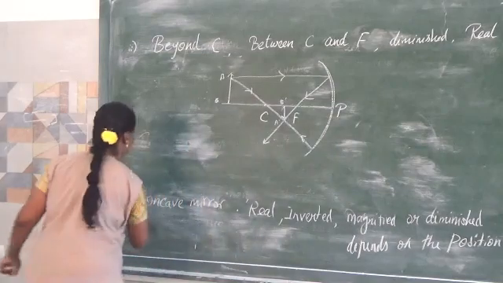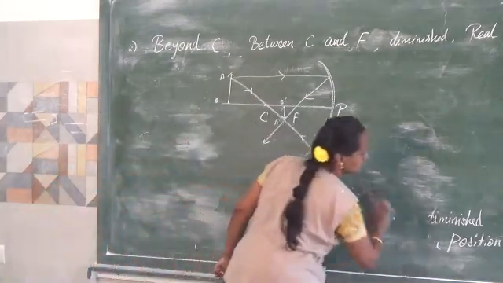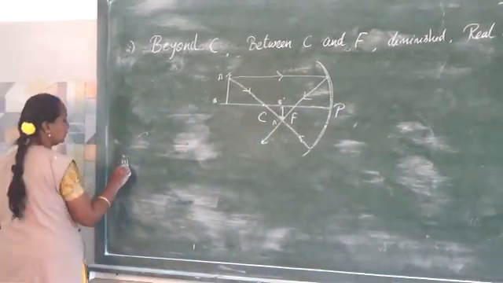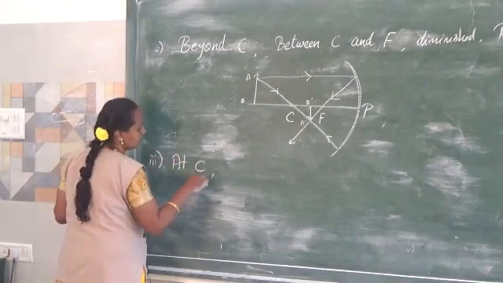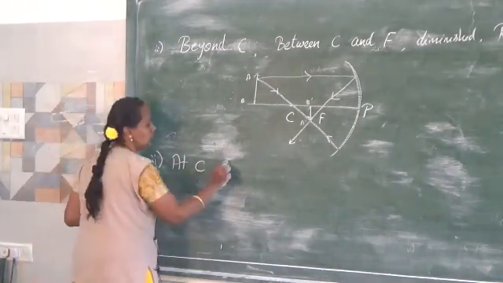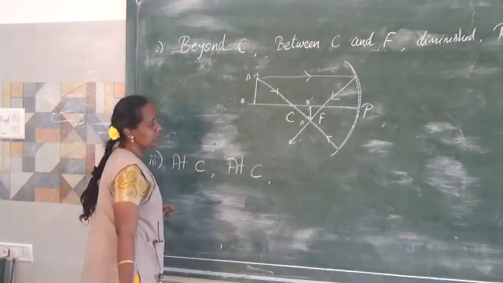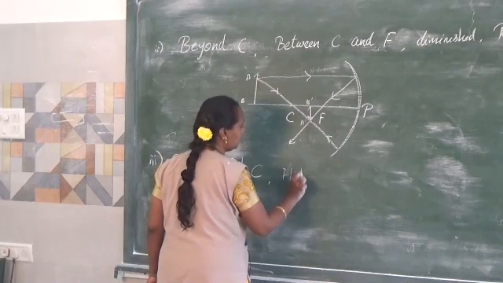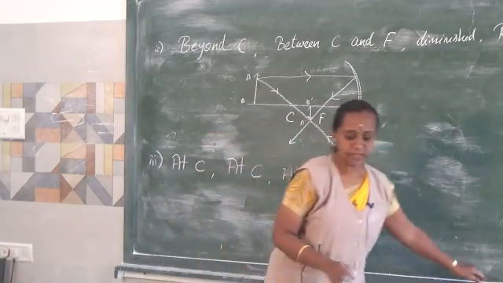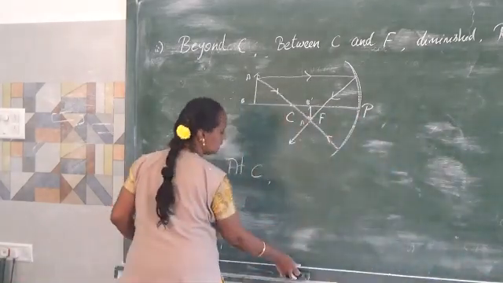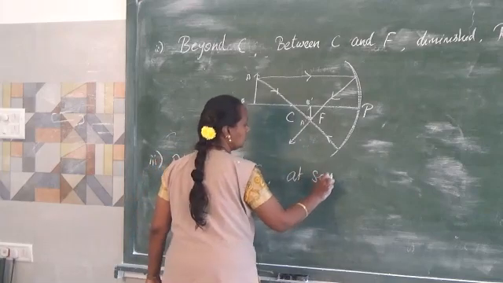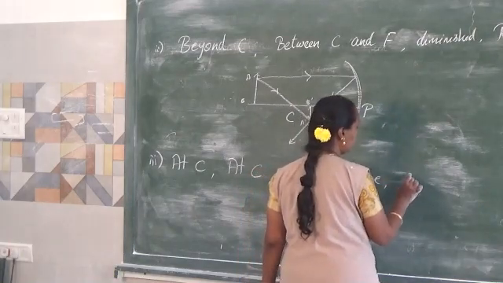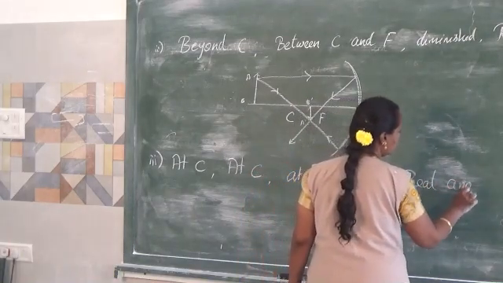The next one, when an object is kept at C, the image also will be formed at C. The size of the image will be highly magnified. Sorry, it will be the same size. At C it will be the same size. Now the image will also be real and inverted.